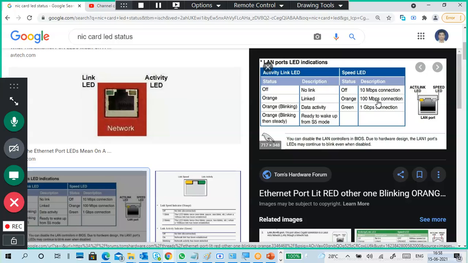If both are orange, that is the speed LED status, and the operating speed is 100 Mbps. If you are using Gigabit Ethernet, then it shows green. The activity becomes green, which means a 1 Gbps connection is activated.